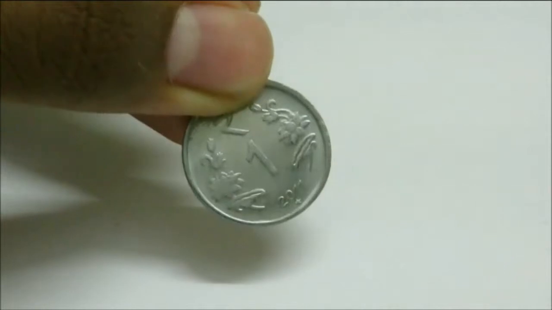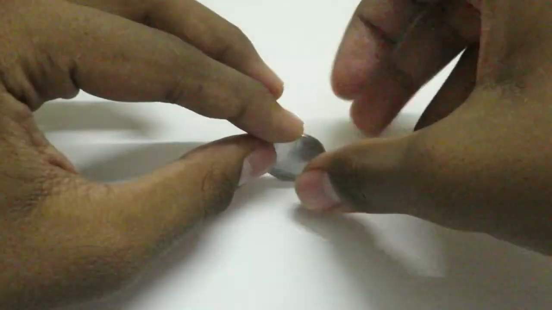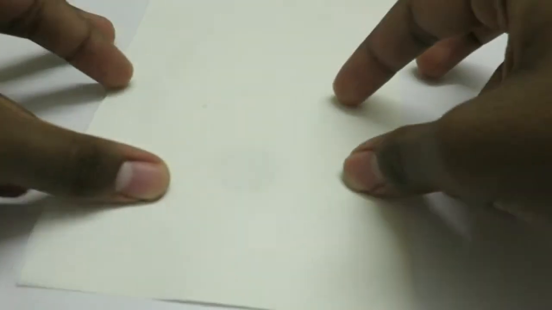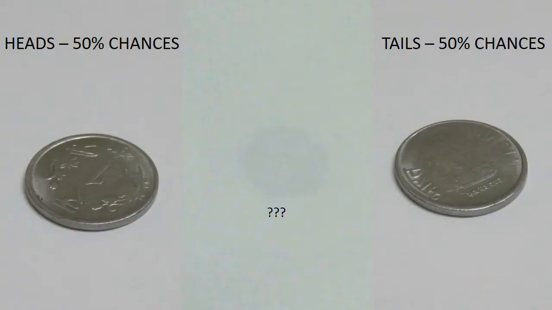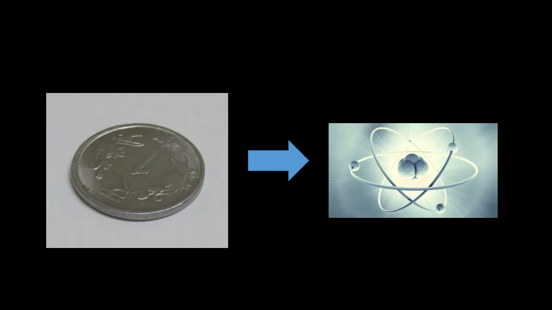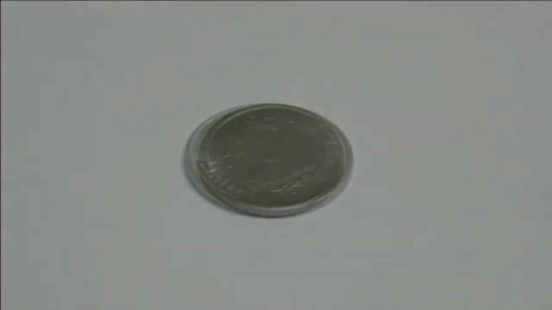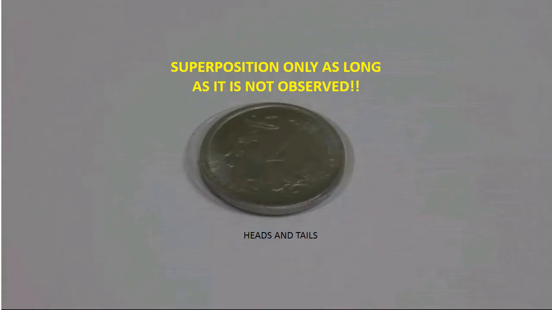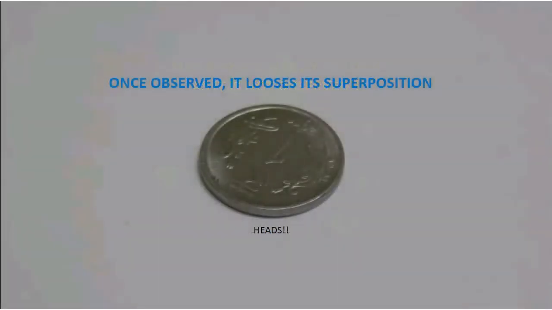So consider this 1 rupee coin. Let this be heads and let this be tails. I spin the coin and cover it so it's out of my view. Now I cannot tell whether it's landed at heads or tails. It's either of these two cases. So if the coin were a quantum particle, a quantum physicist would say it is in a superposition of both the cases, that is heads and tails simultaneously. That is for the time that's not observed.